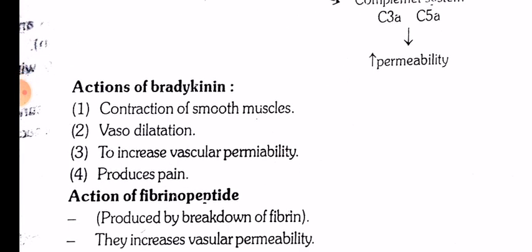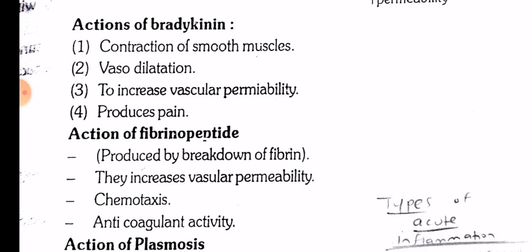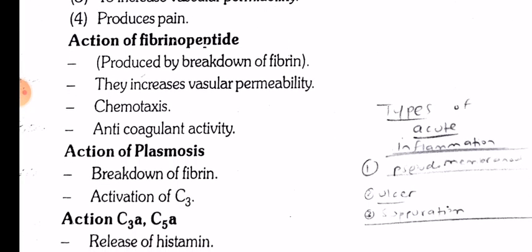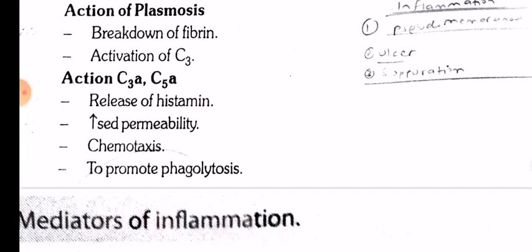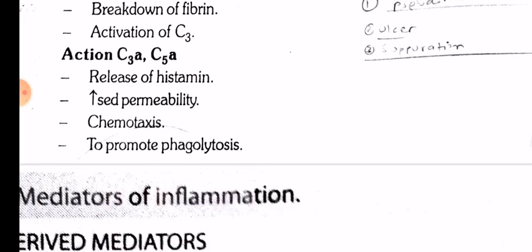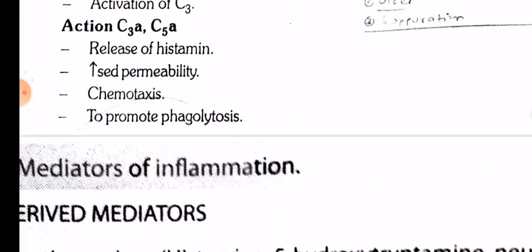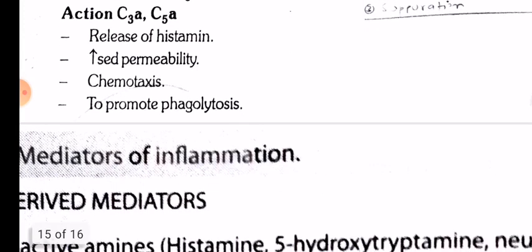Actions of bradykinin: contraction of smooth muscles, vasodilatation to increase vascular permeability, and to produce pain. Action of fibrinopeptide, produced by breakdown of fibrin: increased vascular permeability, chemotaxis, anticoagulant activity. Action of plasmin: breakdown of fibrin, activation of C3. Action of C3A and C5A: release of histamine, increased permeability, chemotaxis to promote phagocytosis.